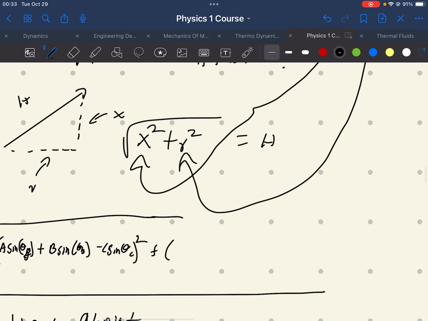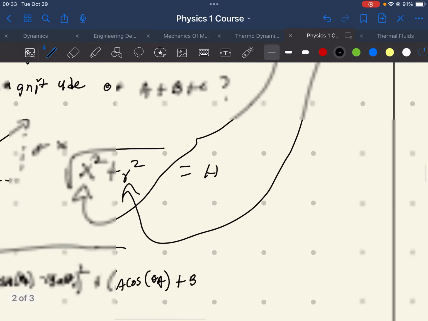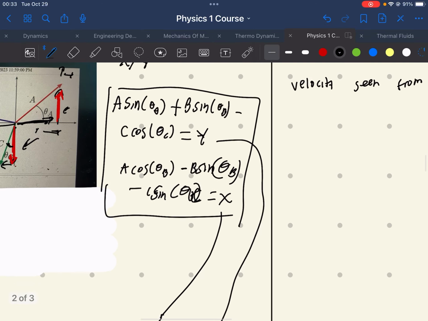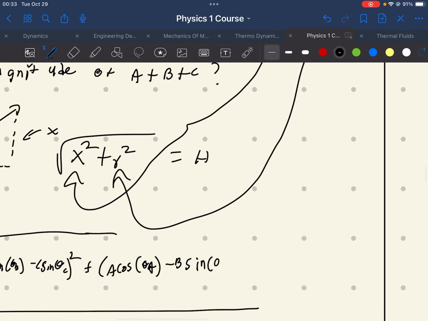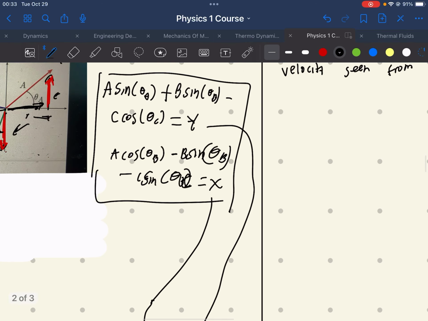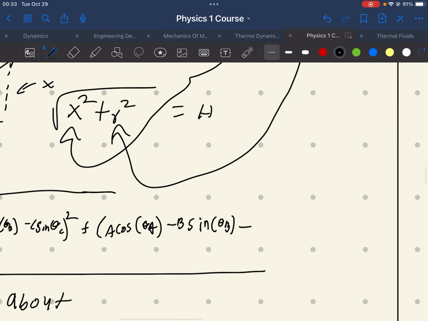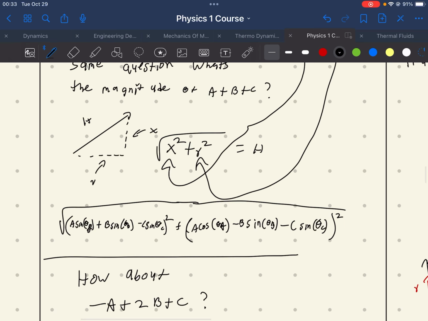So a cosine theta a, plus b, that would be minus b. So minus b, we said it was cosine theta b, and it would be minus c cosine theta c. And this would all be squared, and that would tell you the magnitude.